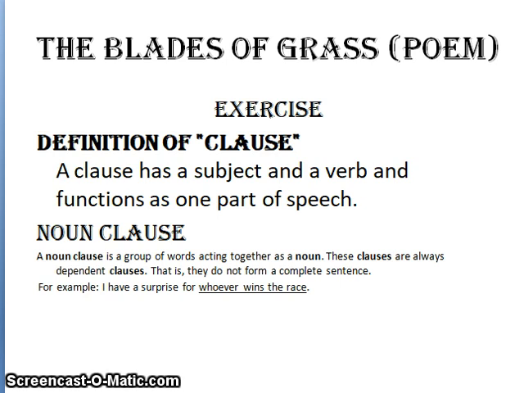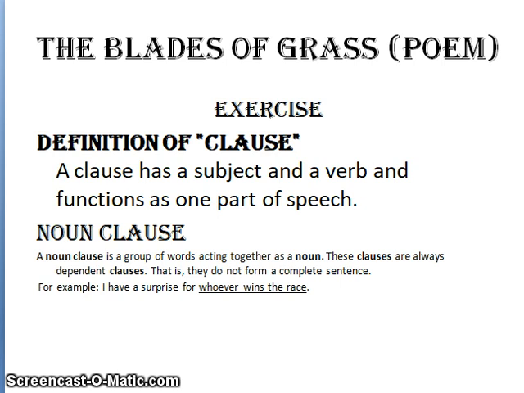So how you are getting on, this is a noun clause, and its function is one part of speech, and that is noun.